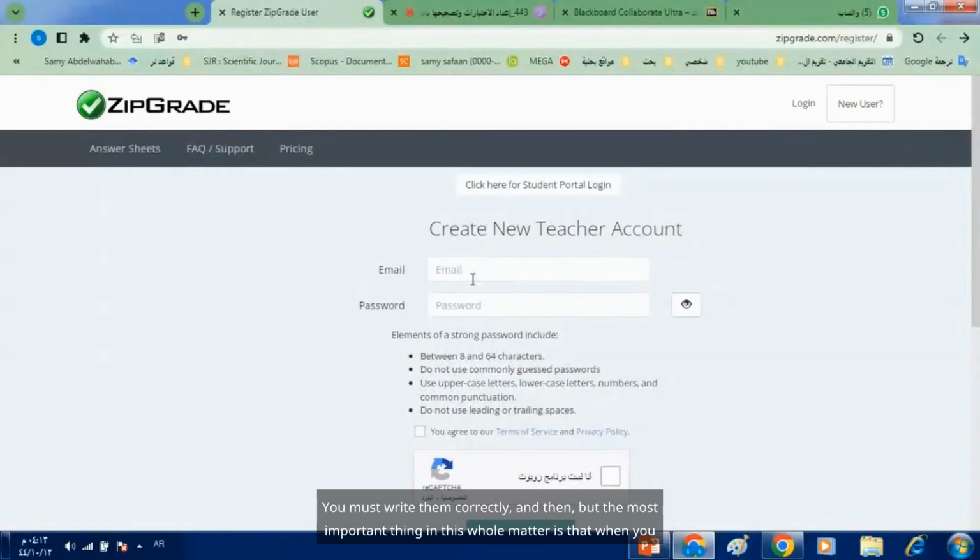The most important thing in this whole matter is that when you create an account, your email address must be correct. Why? Because in order to do the calculation, the application sends you a message and activates the app with that message. So please focus on that part.